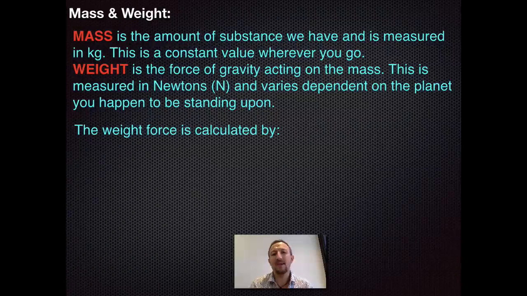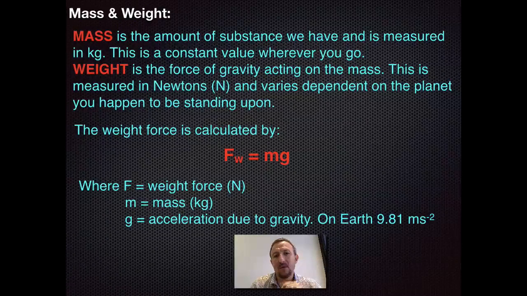So from this, we can then rearrange Newton's formula to get weight force equals mg, where obviously the force of weight, and you can see that with the little subscript w, is measured in newtons. The mass obviously will be in kilograms, but g will be the acceleration, and has been converted into g because it's acceleration due to gravity. On the planet Earth, that acceleration due to gravity is 9.81 meters per second squared. So from Newton's second law, I can now apply this to produce a weight force. So any object which is hanging down will have a weight force applied upon it.